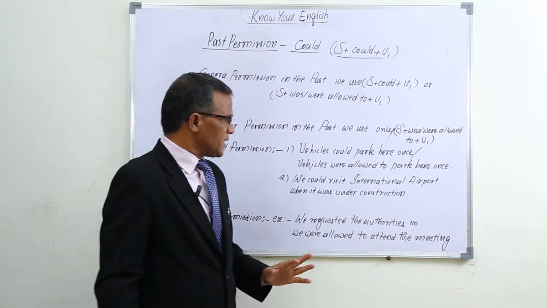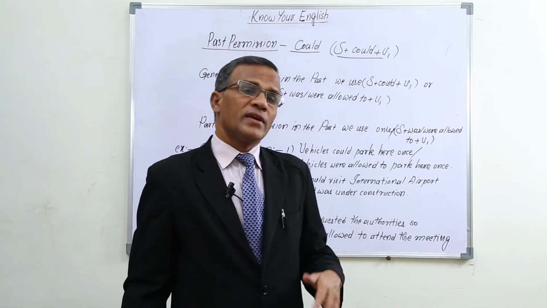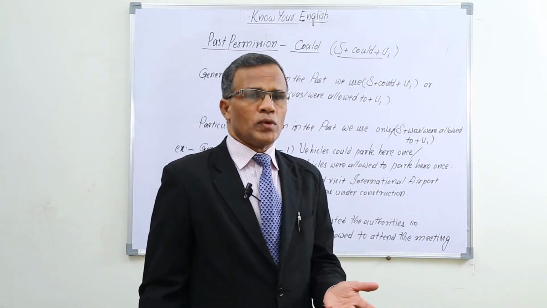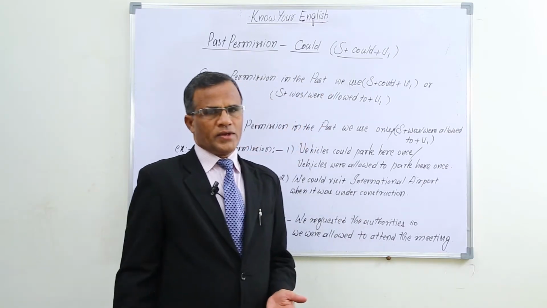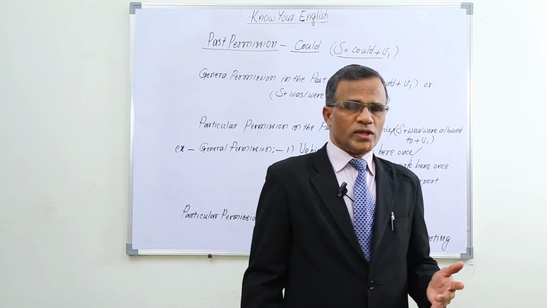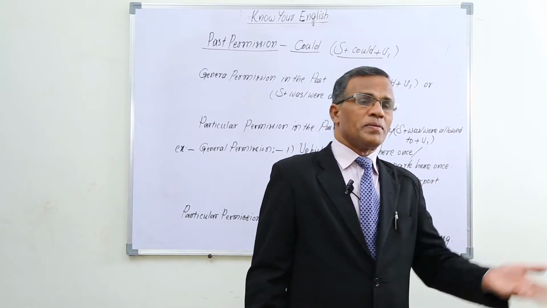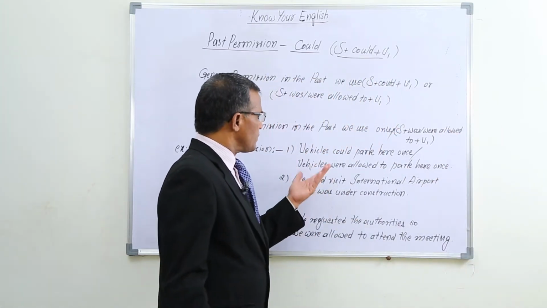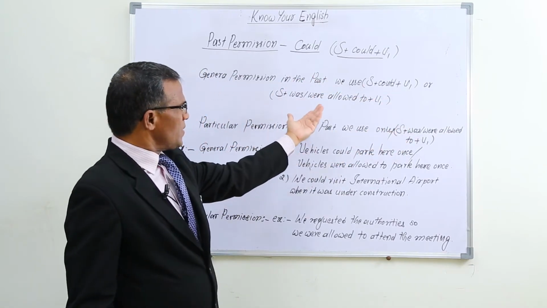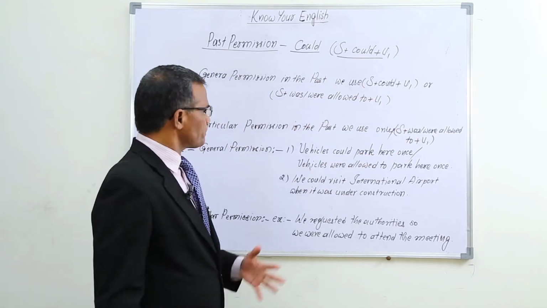General permission means it was general for all people, not only for particular people, for all people also it was allowed. When we talk about general permission which was allowed to all people also, then we have to use subject plus could plus V1 or was or were allowed to plus V1.